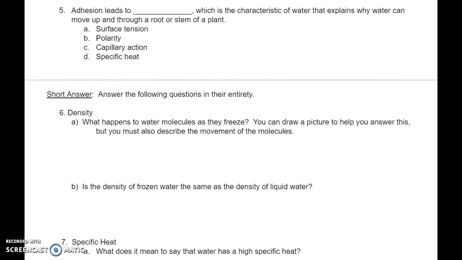Number 5. Adhesion leads to blank, which is the characteristic of water that explains why water can move up and through a root system or stem of a plant. A. Surface tension. B. Polarity. C. Capillary action. Or D. Specific heat.